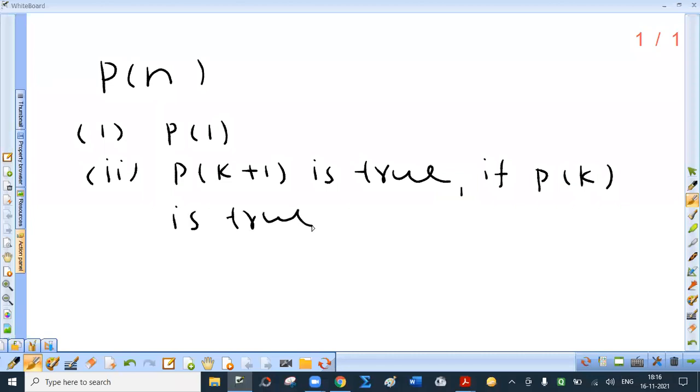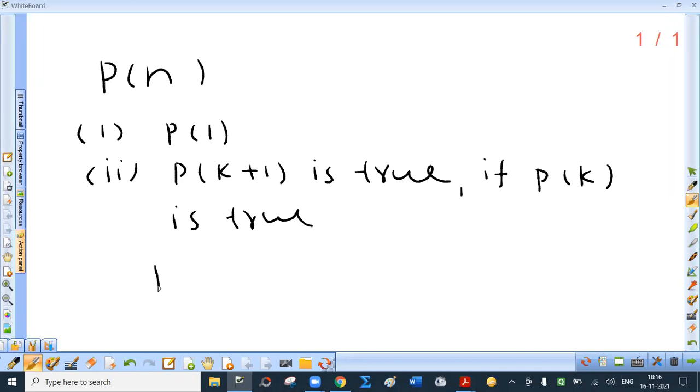I repeat this part. First, we verify that P of 1 is true. How to verify that? Put n equal to 1. If LHS is same as RHS, means P of 1 is true. Then we assume that the result is true for n equal to k, where k is a natural number. Assuming P of k to be true, we prove, we cannot assume everything. We can assume that P of k is true, but then we have to prove that P of k plus 1 is also true.